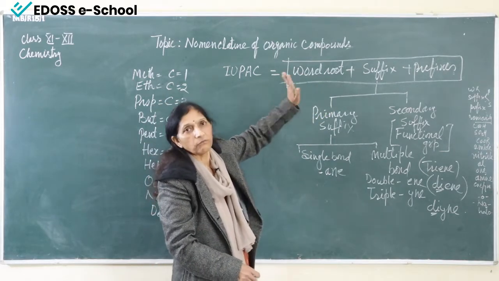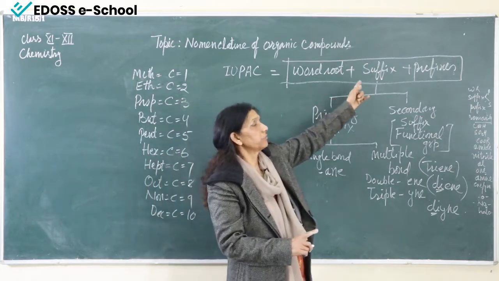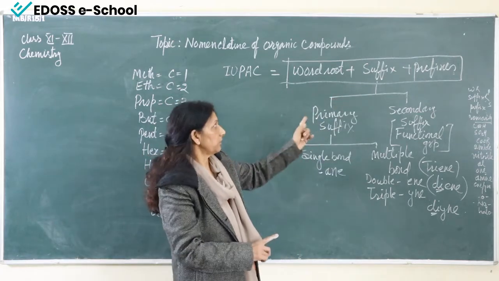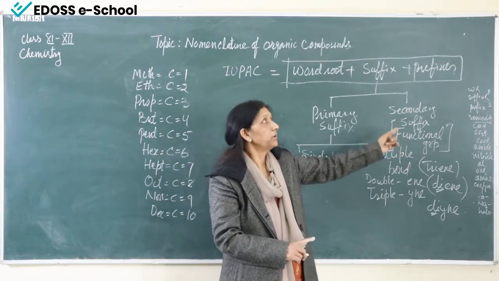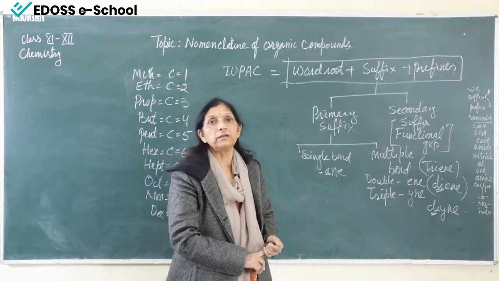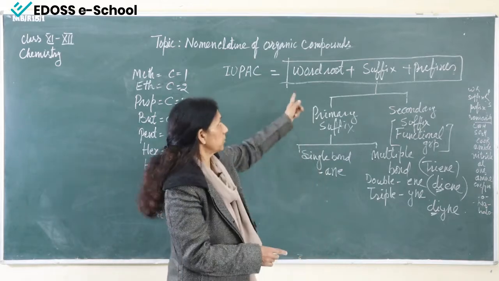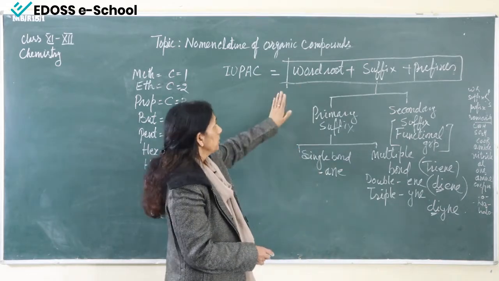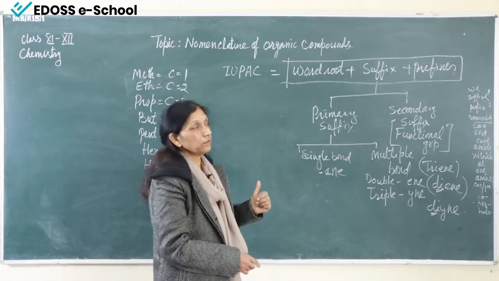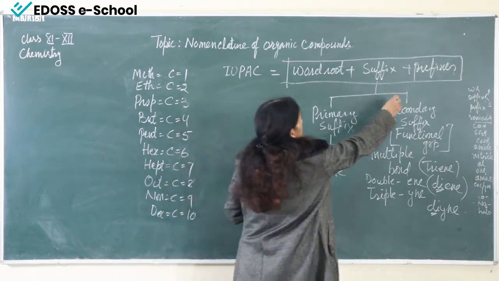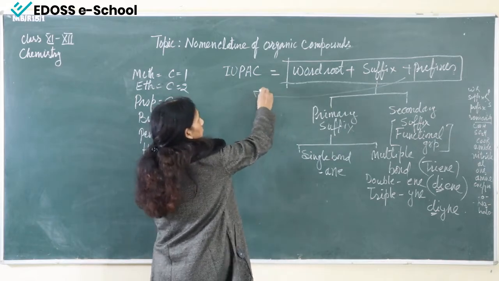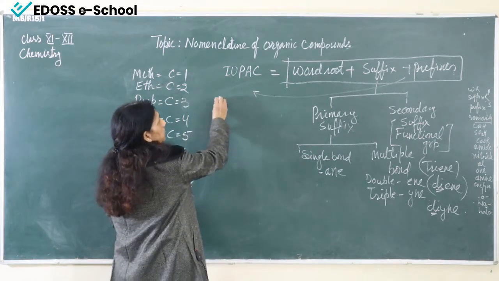First we have to find the word root, then we have to concentrate on suffix. In suffix we have to see single or multiple bonds and functional group, and then the prefix we have to find, the groups which are not coming in the word root. Now while writing, we can't write it like this. For writing, prefix should come first. The first position will be taken by prefix.